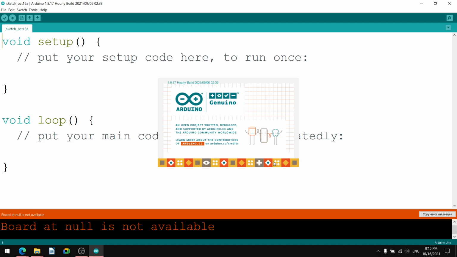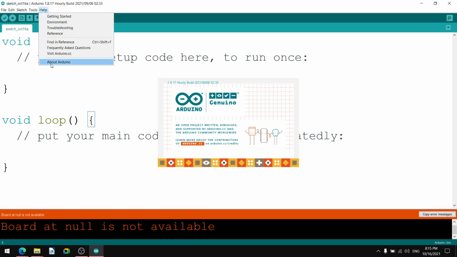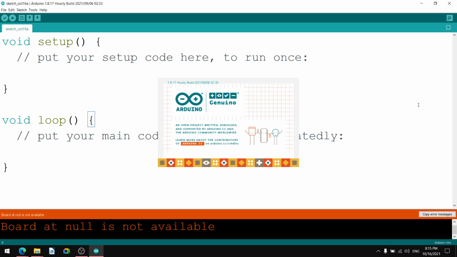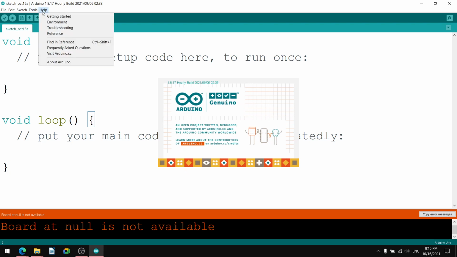Okay, these are the different details about Arduino that are shown here. You can go for About Arduino. You can have Getting Started also. You can click here and go for Getting Started with the browser. You can select any browser, then open the website for understanding the help.